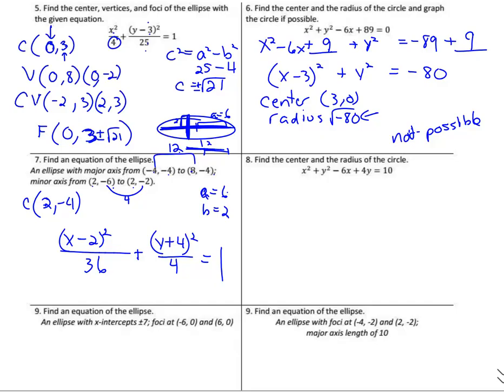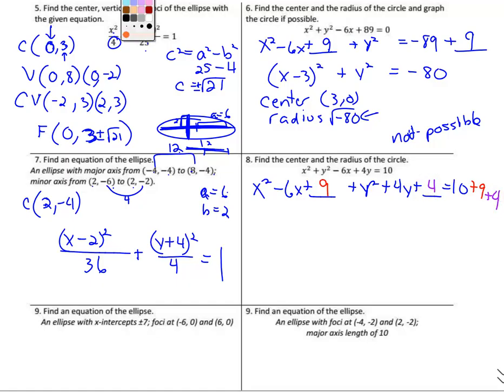Okay, number 8. Let's practice that factoring, that completing the square again. So we have x squared minus 6x plus blank, plus y squared plus 4y plus blank equals 10. And now let's look at what we add. We're going to take half of 6 is 3. 3 squared is 9. So I'm going to add 9 over here. But then also, half of 4 is 2. 2 squared is 4. I'm going to add 4 over here also.